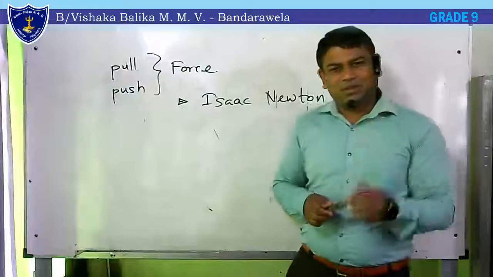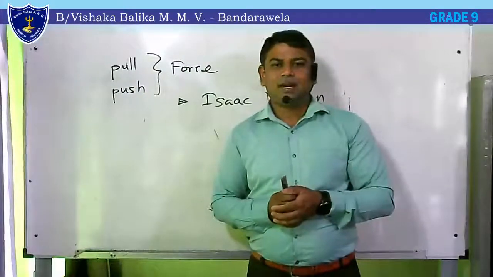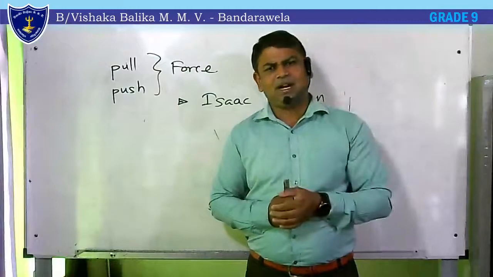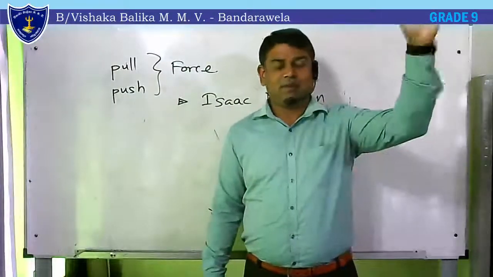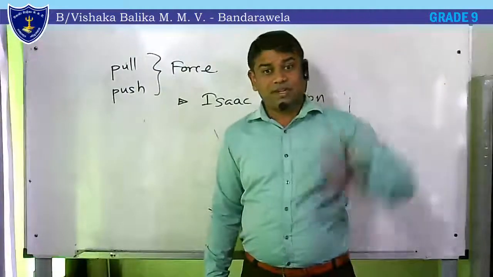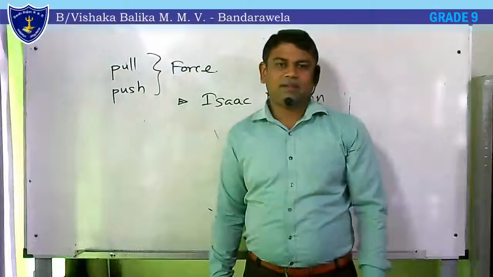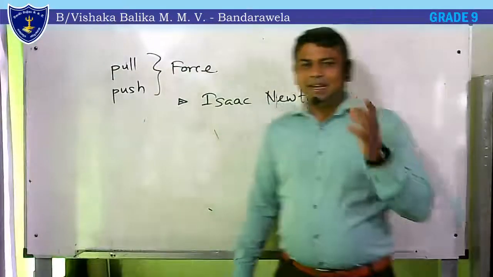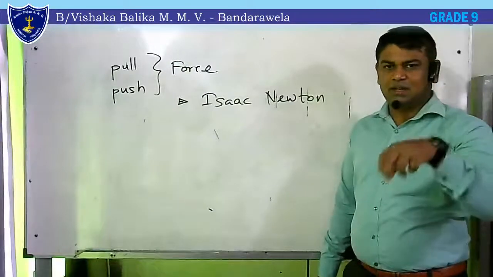There is a famous story, you know this story. When he was walking near an apple garden, he noticed that an apple fell from a tree. Apple fruit just fell down. And he had a doubt: why did the apple fall down?